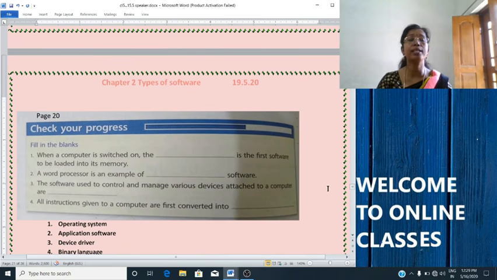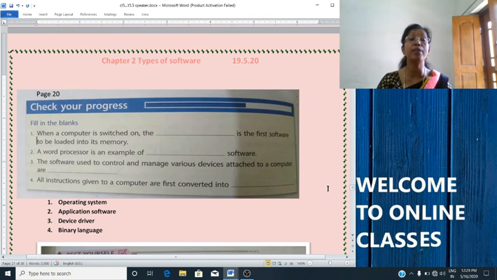Now we will solve the exercise on page number 20. Some fill in the blanks are given. Okay, page number 20. All of you open your book and fill it with a pencil. First one is, when a computer is switched on, the dash is the first software to be loaded into its memory. What is it? Okay, the answer is written down also, operating system. So when a computer is switched on, the operating system is the first software to be loaded into its memory.